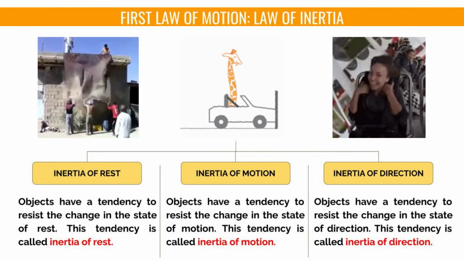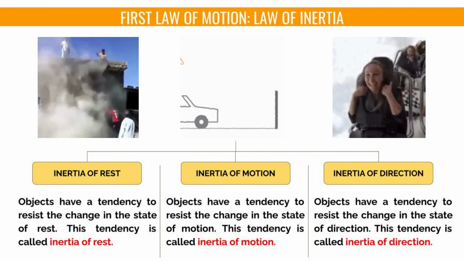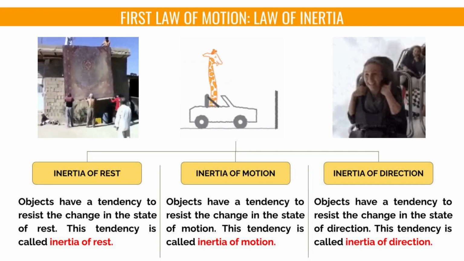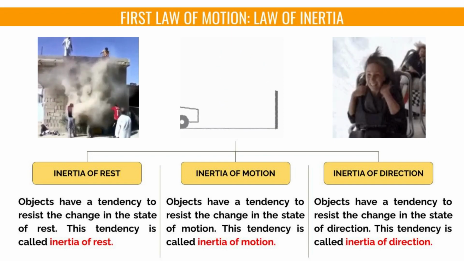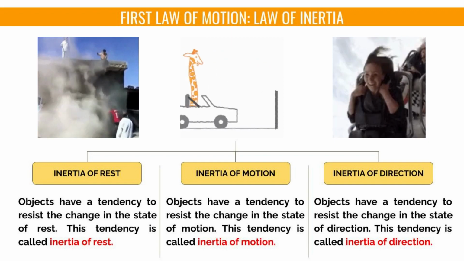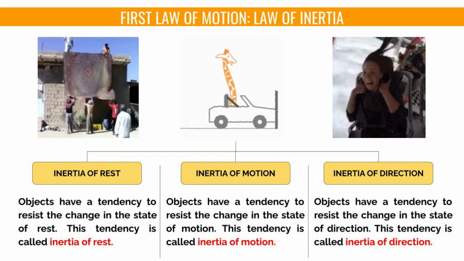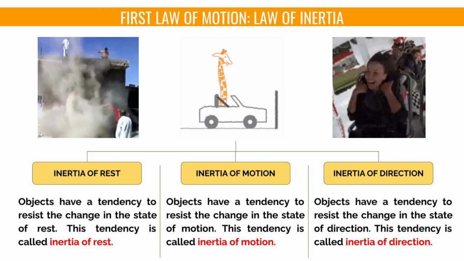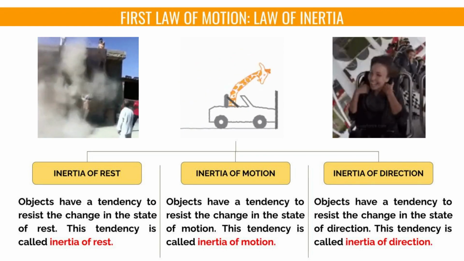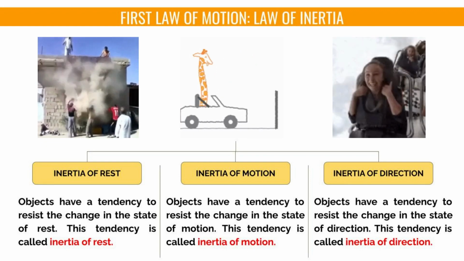Inertia is broadly categorized into three kinds: inertia of rest, inertia of motion, and inertia of direction. Objects have a tendency to resist the change in the state of rest. This tendency is called inertia of rest. Objects have a tendency to resist the change in the state of motion. This tendency is called inertia of motion. Objects have a tendency to resist the change in the state of direction. This tendency is called inertia of direction.